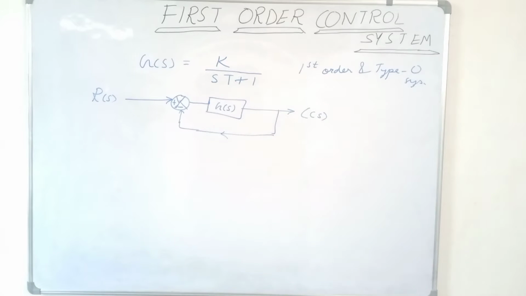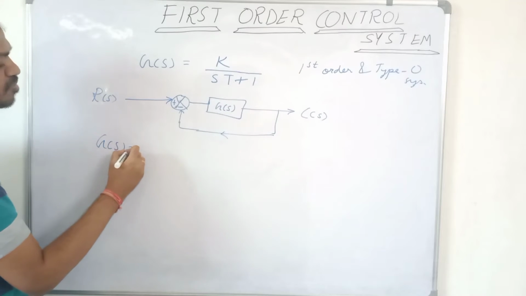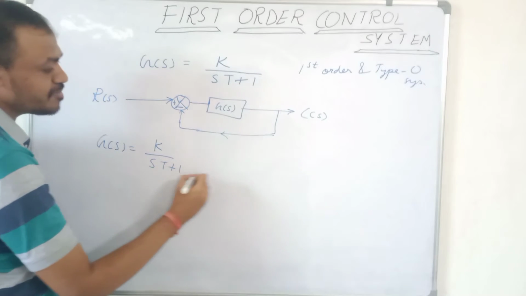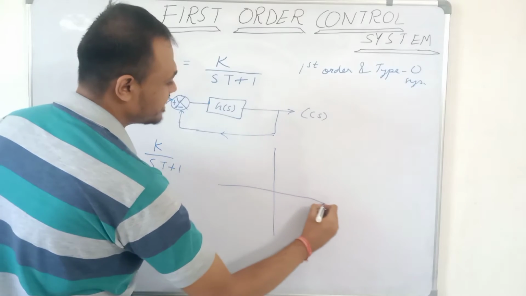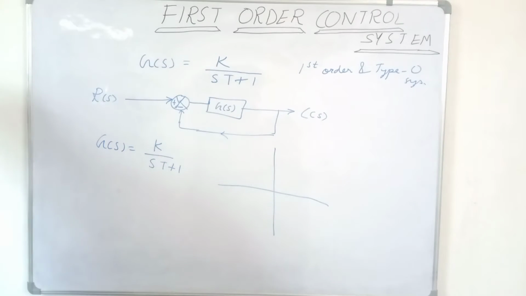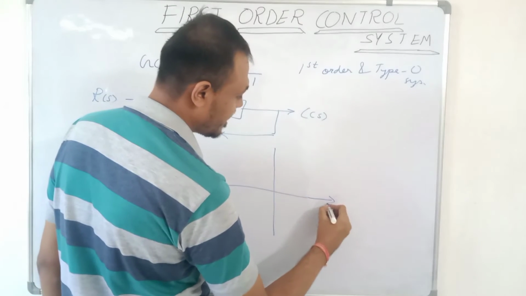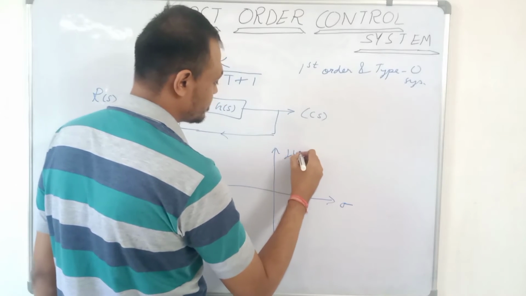If we want to draw the s plane of the open loop system, where the open loop gain is K upon sT plus 1, then its s plane will be like this. On the x axis we have the real part sigma and on the y axis we have j omega.